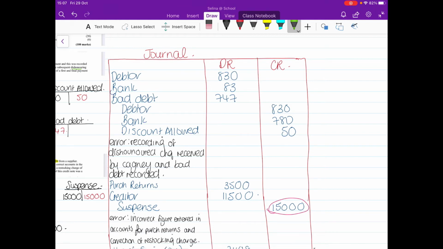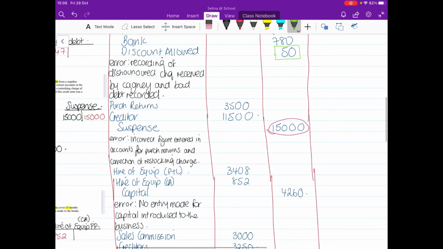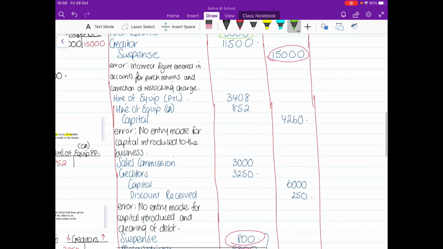So what I'm doing here is I'm going to put a box around anything that usually goes into the profit and loss, and I'm going to do a green box around those. So bad debt does, bad debt expense. Debtor doesn't, bank doesn't, discount allowed does. So I'm going to box around that again. Next one, we've got purchase returns. Yes, they usually go into profit and loss. Creditor doesn't. Suspense doesn't.